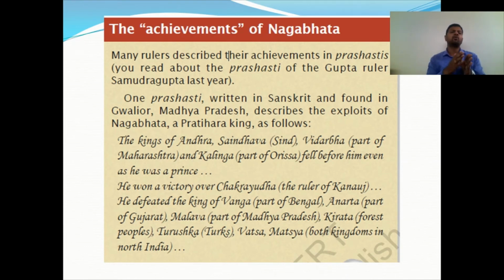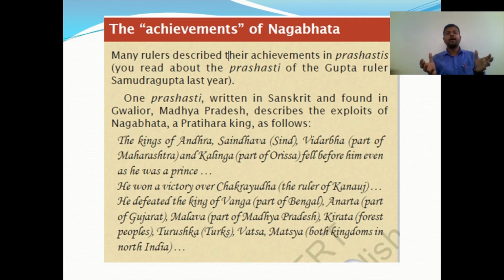The king of Andhra, Saindhava or Sindh, Vidarbha, part of Maharashtra, and Kalinga, part of Orissa, fell before him even as he was a prince. As he was a prince means before becoming king, he was the son of the ruling king.